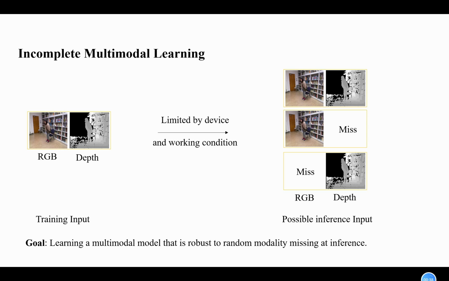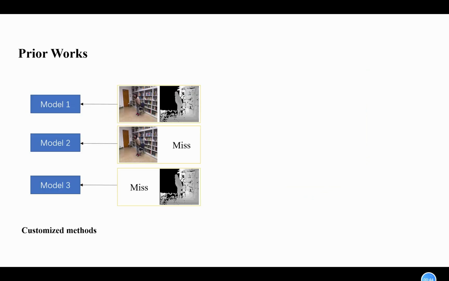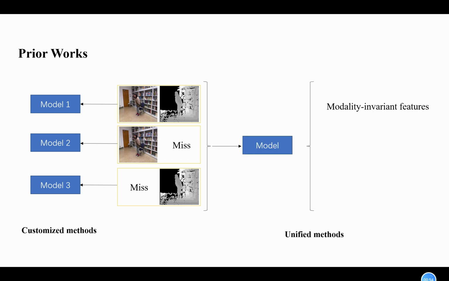To address this problem, many methods have been proposed and can be roughly categorized into two types: customized methods and unified methods. Customized methods aim to train a specific model to recover the missing modality in each incomplete modality combination. This is complex in practical applications. Therefore, the unified methods are proposed to train one model to deal with different modality combinations by extracting the modality invariant features. Besides, since multimodal models tend to fit the discriminative modality combination and result in worse performance for weak ones, existing unified methods introduce the auxiliary discriminator to balance the training.